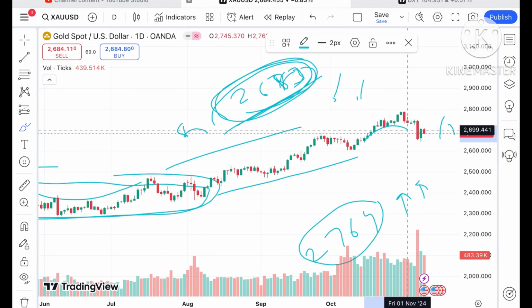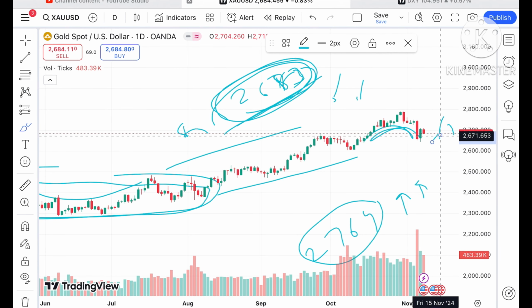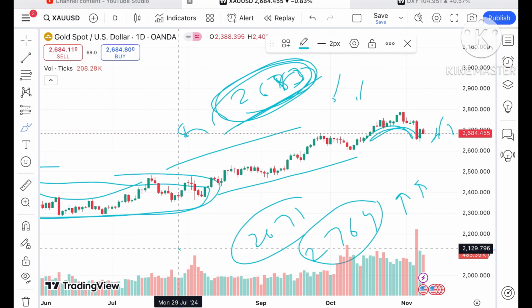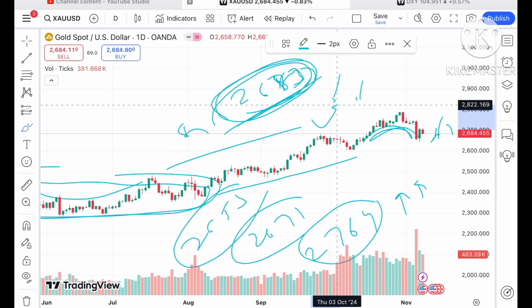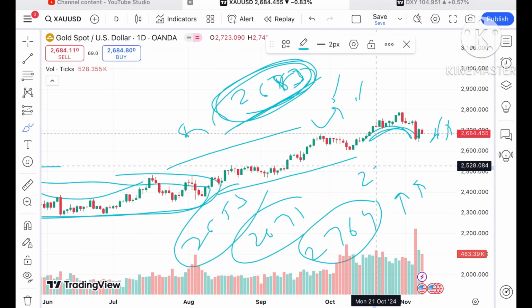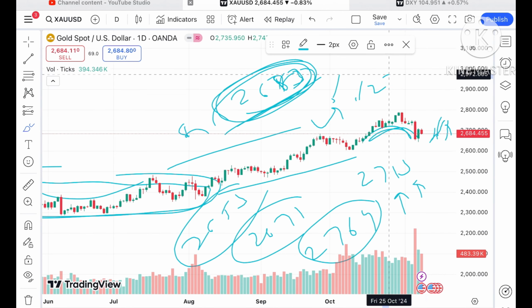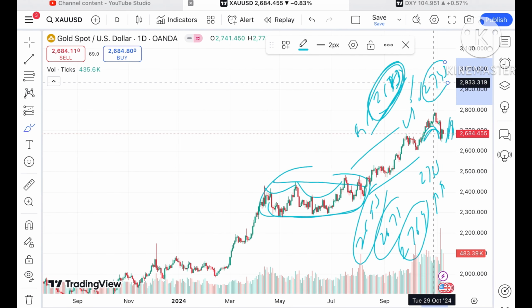And if you look at this particular pattern, an inverted U pattern is forming, so there will be higher chances of going towards a level of 2671, and from there we can see a further fall towards $2653. But if it keeps sustaining or a bounce back happens from this level, it can go towards 2713, and then from there to a level of around 2743. This is what we can see looking at this particular chart.